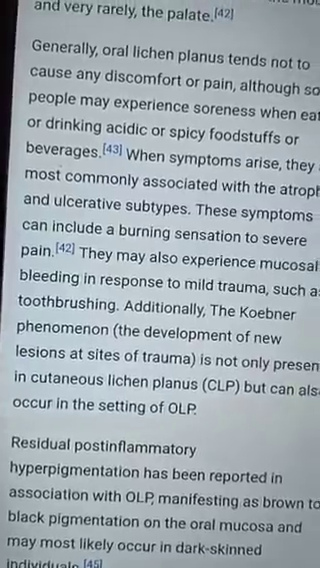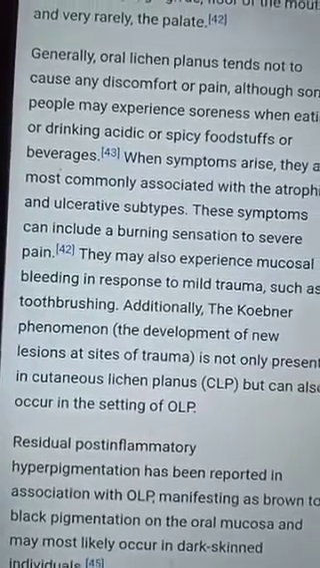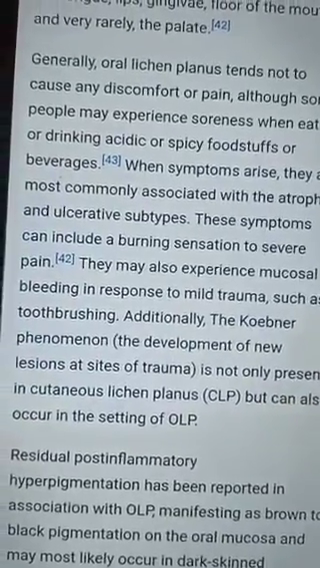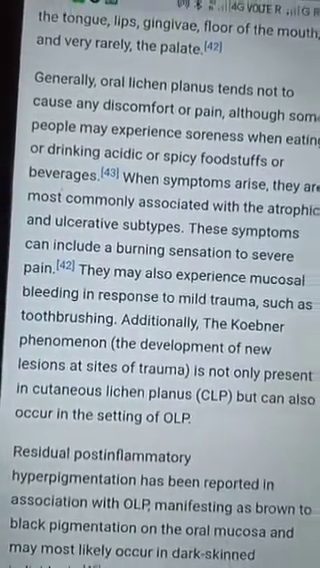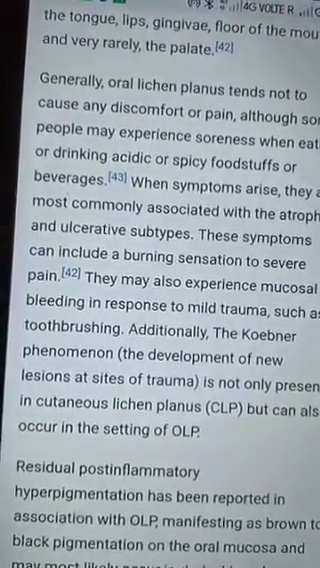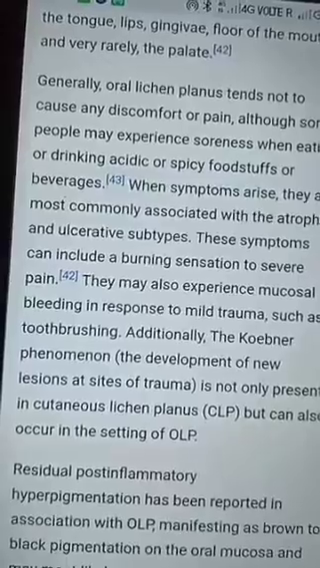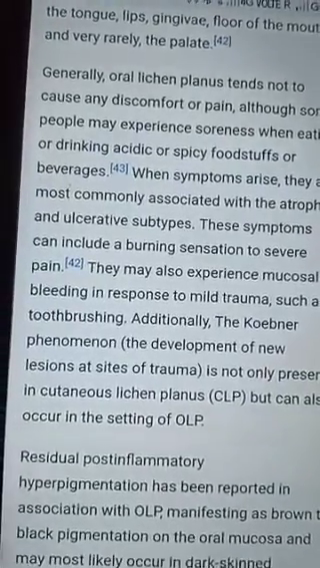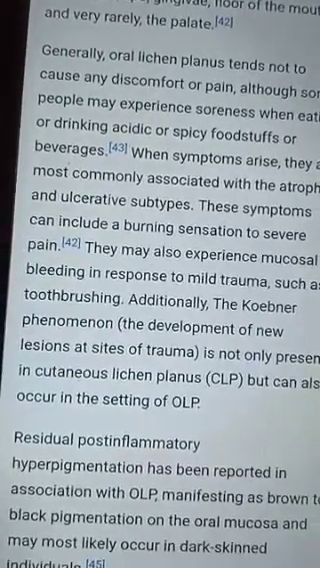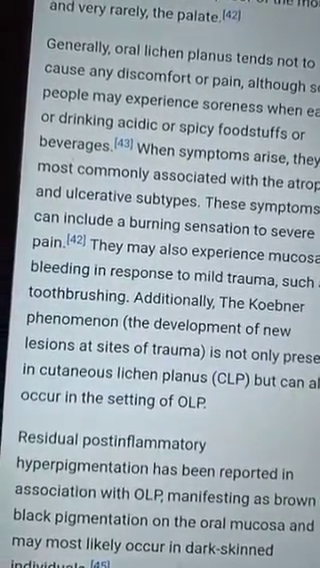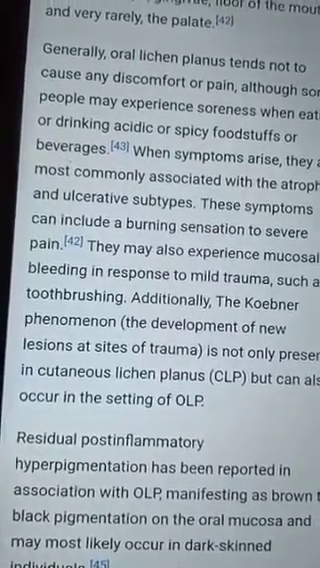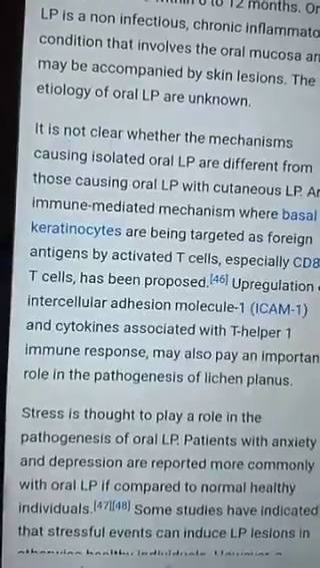Generally, oral lichen planus tends to not cause any discomfort or pain, although some people may experience soreness when drinking or eating acidic or spicy foodstuffs. When symptoms arise, they are most commonly associated with atrophic and ulcerative subtypes. These symptoms can include a burning sensation to severe pain, and they may also experience mucosal bleeding in response to mild trauma. Now, what do you mean by the Koebner phenomenon? This is the development of new lesions at sites of trauma.